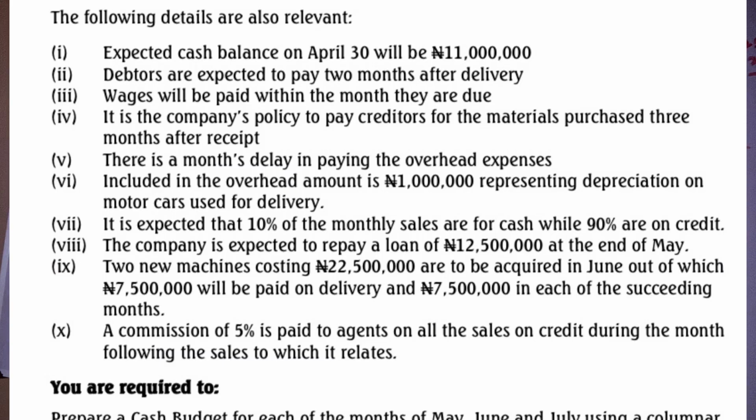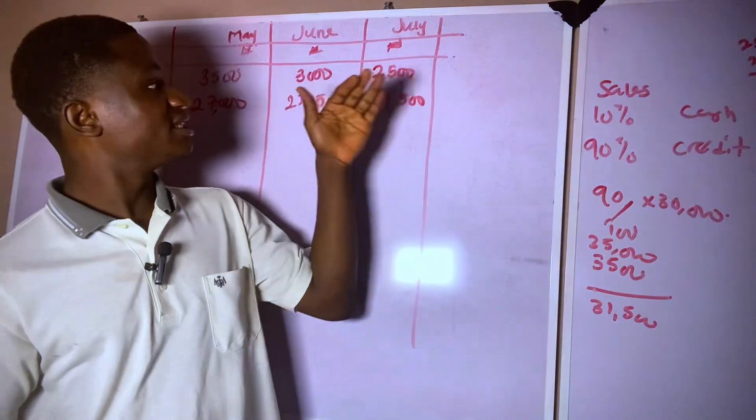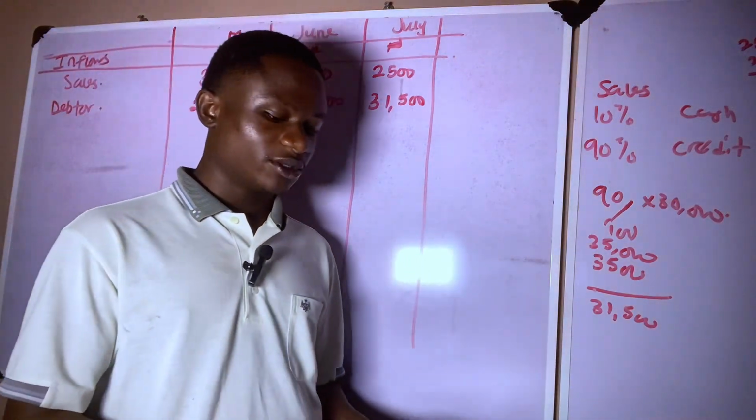We've done that. The company is expected to repay a loan. Outflow. Two machine costing. Outflow. So every other thing that we have on this information, they are all outflows. So these are the inflows we have in this question. So what do we have to do? We need to sum them up.